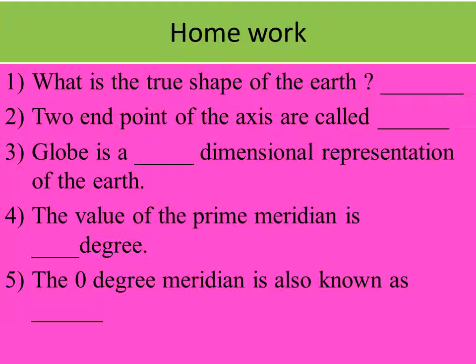So the earth is divided into two parts, east and west, by the prime meridian. It passes through Greenwich in England. Okay, it passes through Greenwich in England. So now